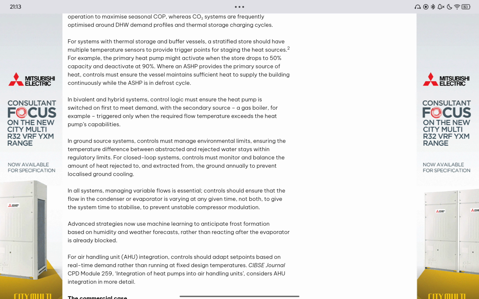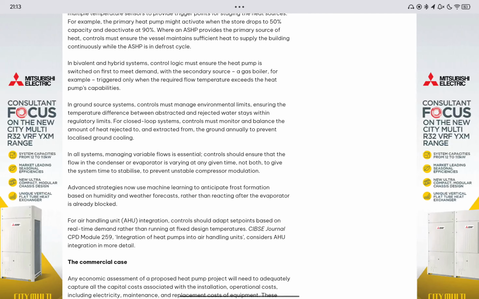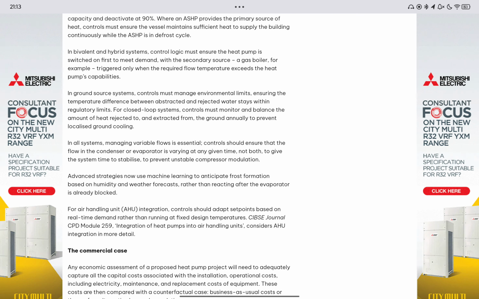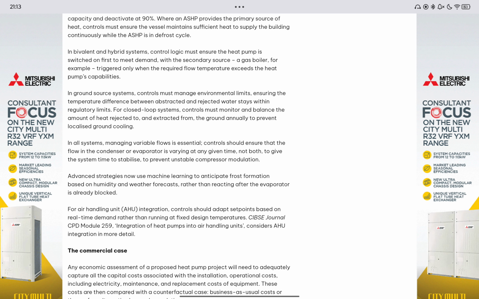Controls must ensure the vessel maintains sufficient heat to supply the building continuously while the air source heat pump is in defrost cycle. In bivalent and hybrid systems, the control logic must ensure the heat pump is switched on first to meet demand, with the secondary source, a gas boiler for example, triggered only when the required flow temperature exceeds